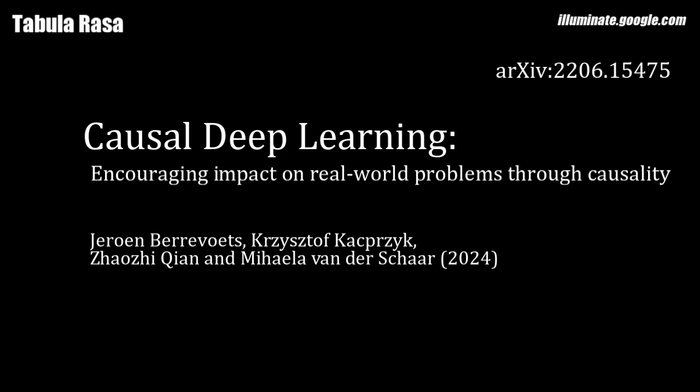CDL introduces a three-dimensional framework for thinking about causality. The first dimension is the structural scale, which captures the level of causal knowledge we have about the system. This ranges from having no knowledge about the relationships between variables to having a complete causal graph. Can you elaborate on the structural scale?